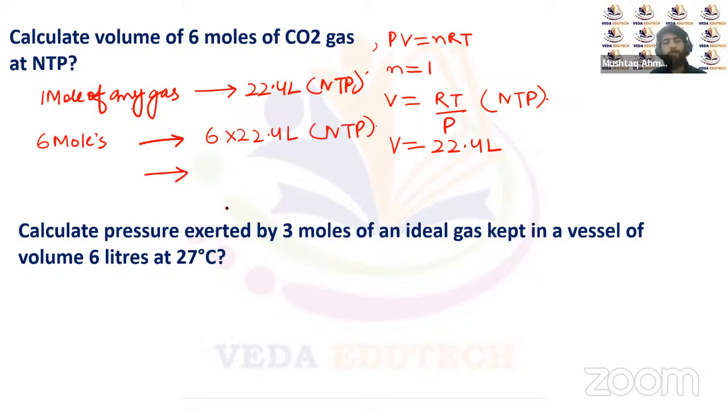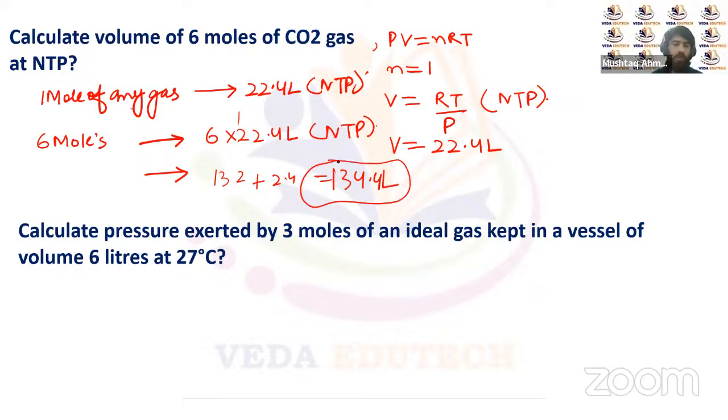So it will be 6 multiplied by 22.4, which is 132 plus 2.4, that is 134.4 liters. So this much volume will be required for the 6 moles of carbon dioxide.